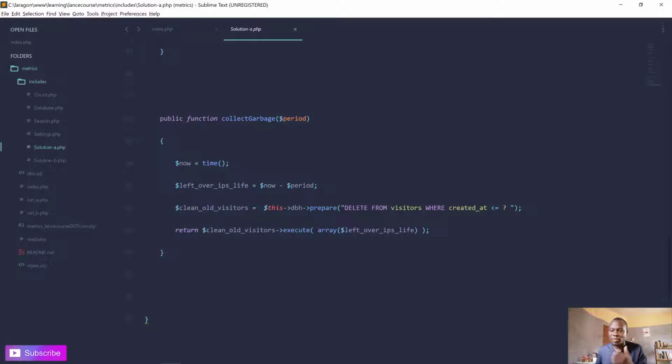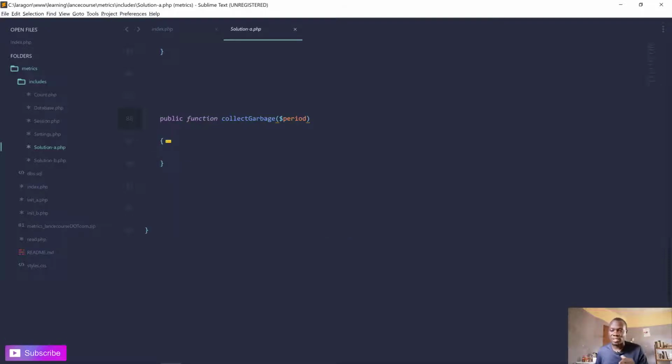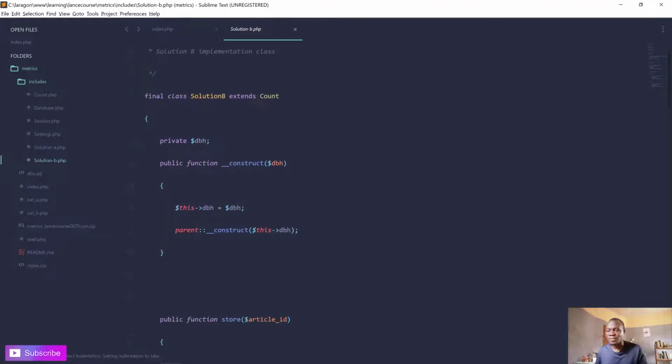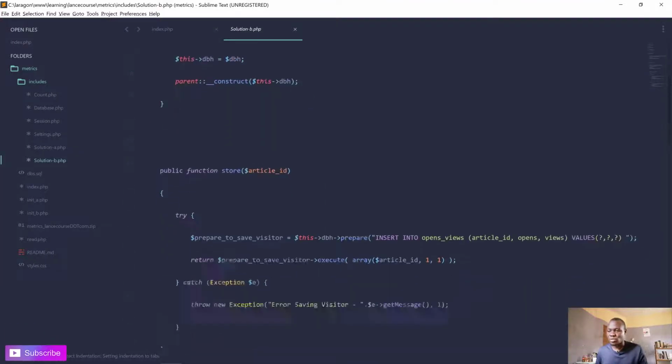And now finally our beautiful guy, the garbage collector. This function is called to do the garbage collection. What it does is estimate based on the period of time we choose, so should you collect garbage for 1 day, 2 days, 3 days, and so on. Based on that period of time, it will find the IP addresses that have exceeded it and clean them all from the visitors table. That's what this does.